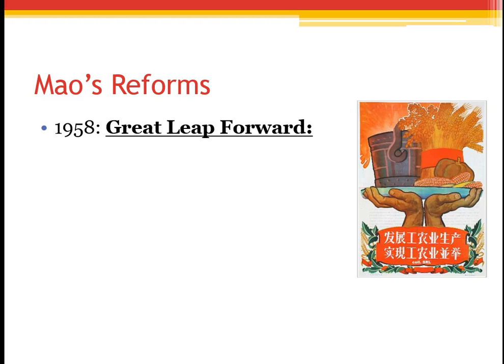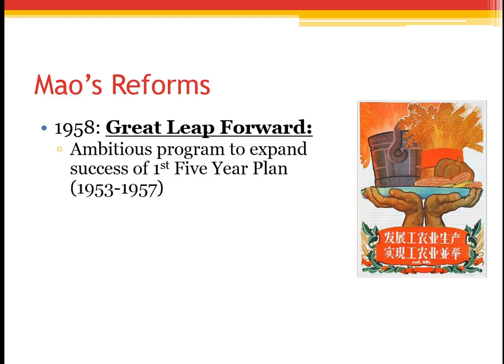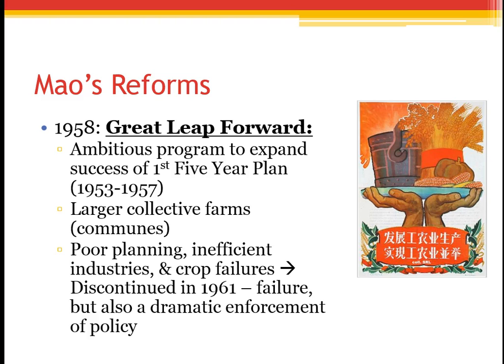One of these 5-year plans was in 1958 and was known as the Great Leap Forward, and it was an ambitious program to expand the success of the first 5-year plan, which was 1953 to 1957. Basically, he wanted to collectivize even more farmland and build even larger communes where the peasants could work.